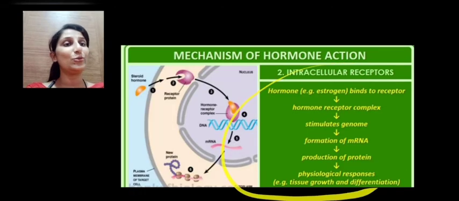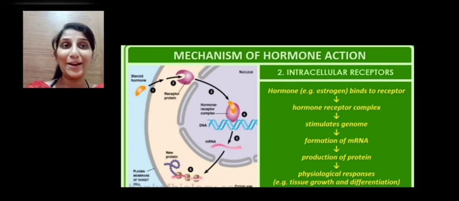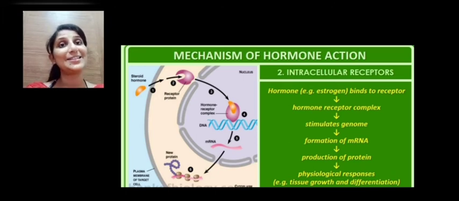So let us learn the flow chart. Hormones such as estrogen, steroid based hormones, bind to receptors, and these receptors are usually present in the nucleus. So the hormone receptor complex is formed. See, this is the hormone receptor complex inside the nucleus. It stimulates the genome, that is the genetic constitution, and thus mRNA is formed.